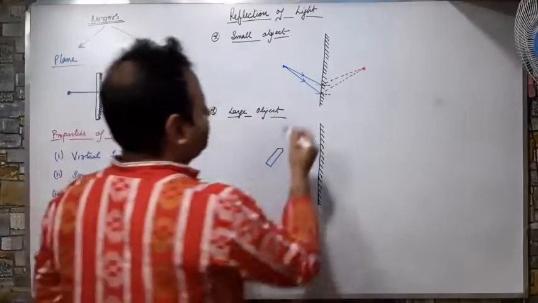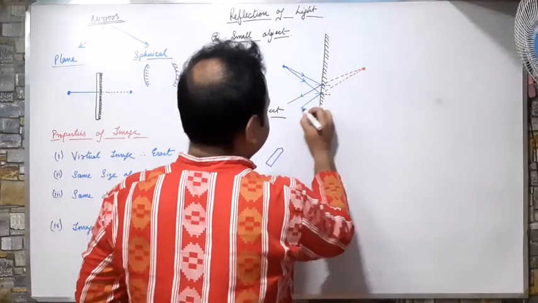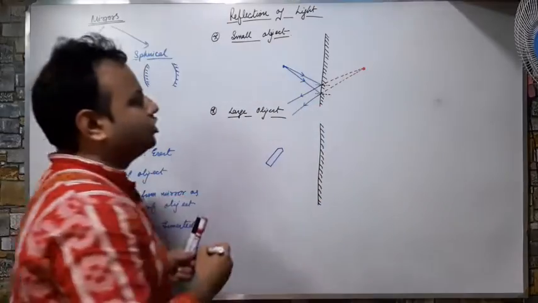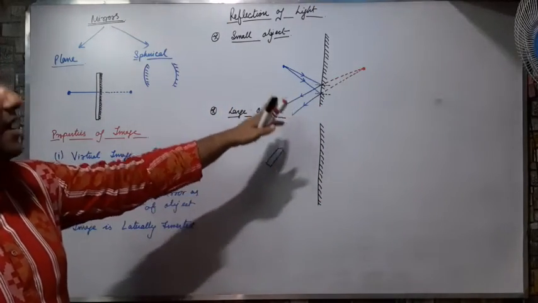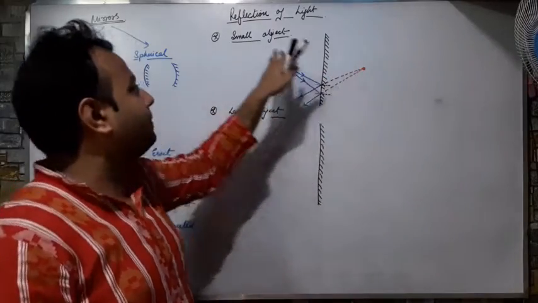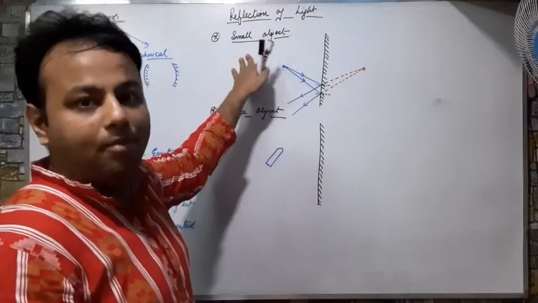Okay, so this will be extended like this. So this is how my images are being created. This is the way the image of a small object is created by a plane mirror.